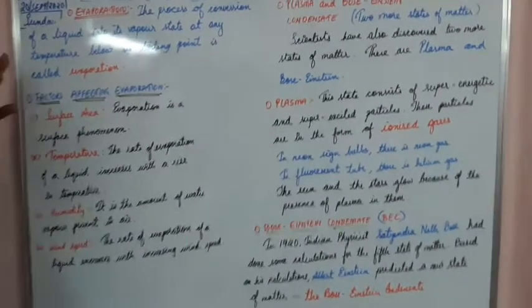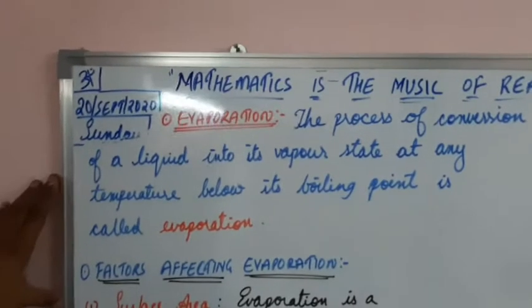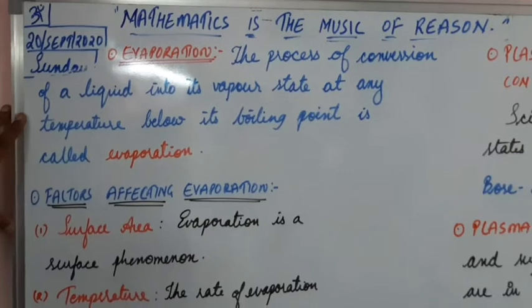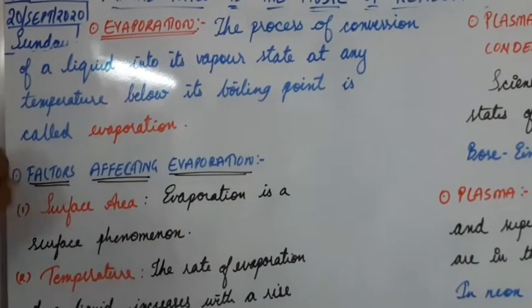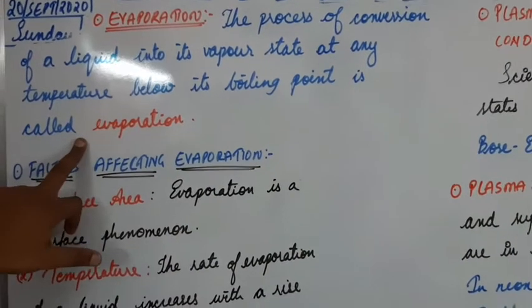Now we come to another term called evaporation. What is evaporation? The process of conversion of a liquid into its vapor state at any temperature below its boiling point is called evaporation.